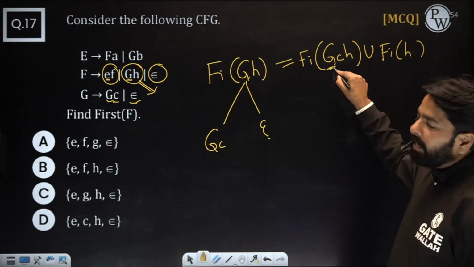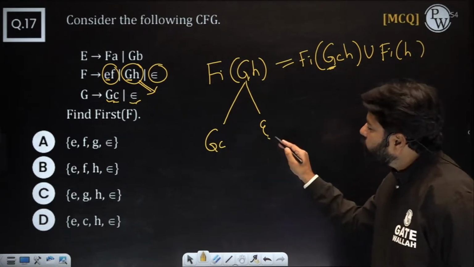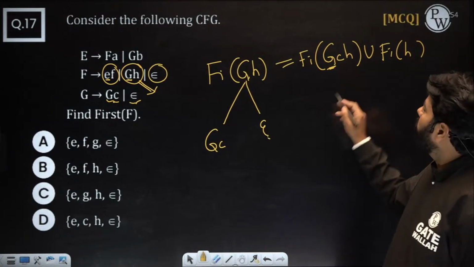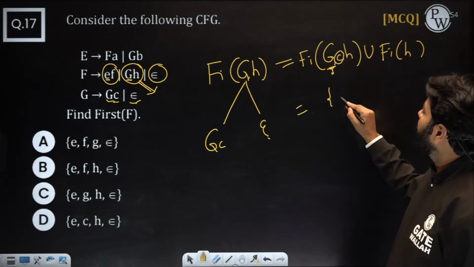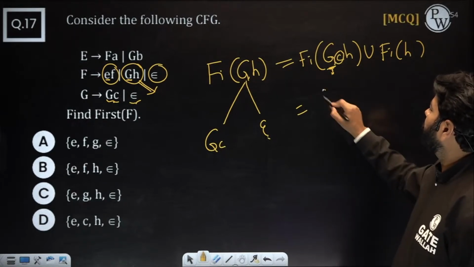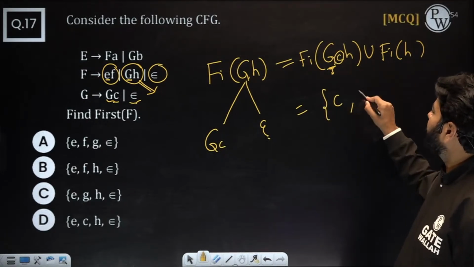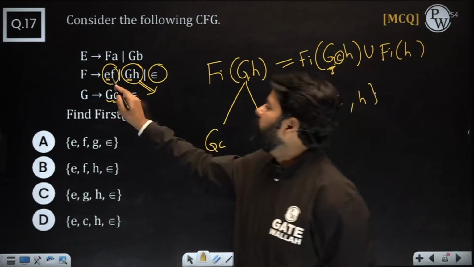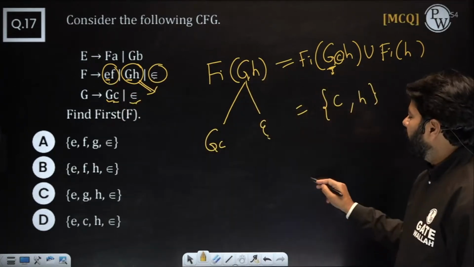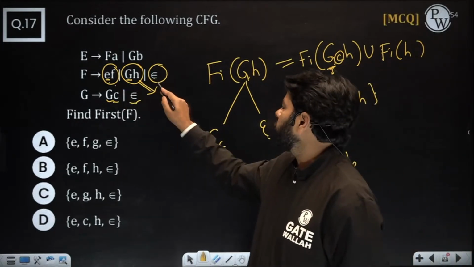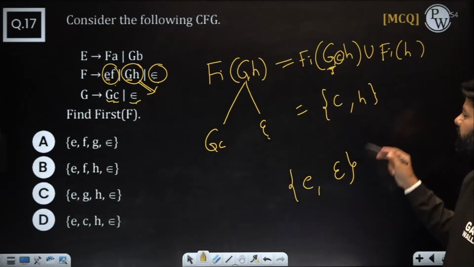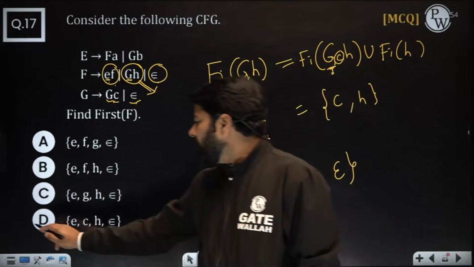And here G again coming. So again you will be having 2 options. Again, why do you want to go? Let's put epsilon here. So you will get C from here, and from here H. But already you know E and epsilon are there. So E and epsilon you have already computed directly from these 2, right? Just do the union E, epsilon, C, H. So that will be D answer.